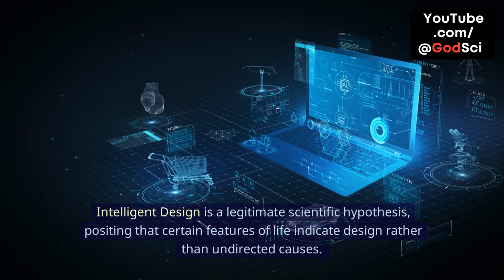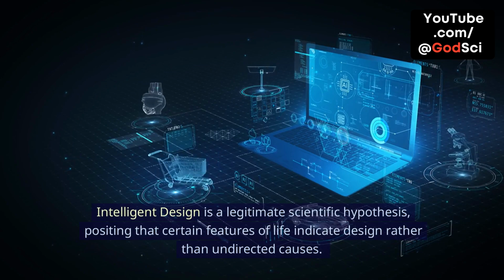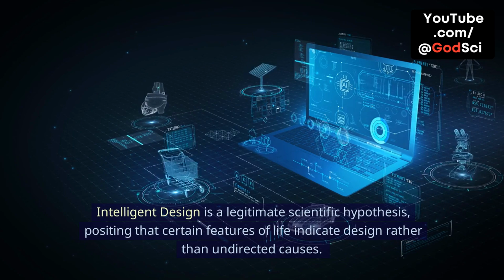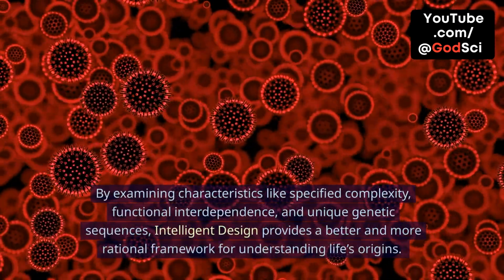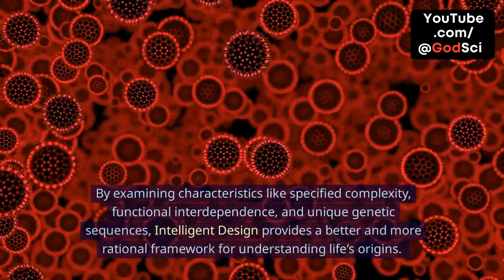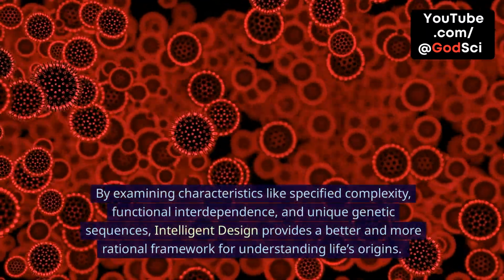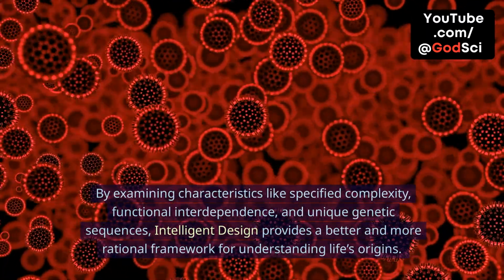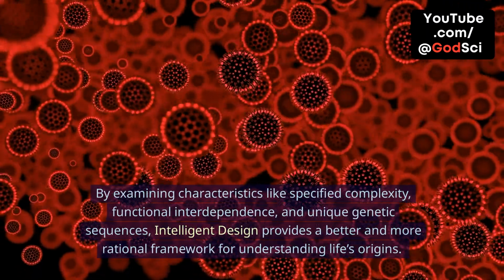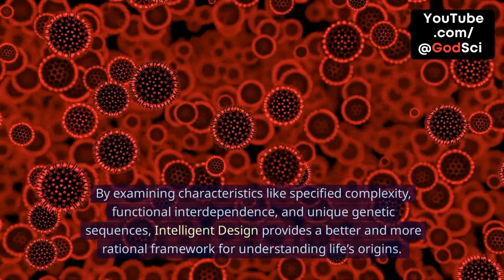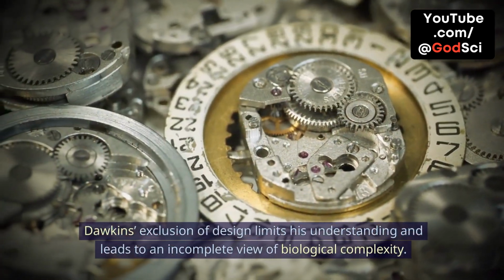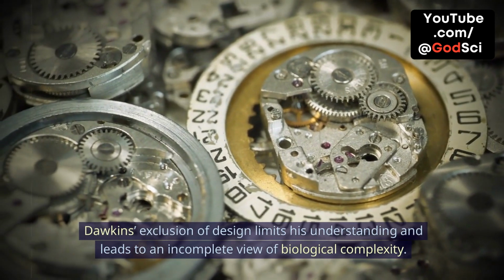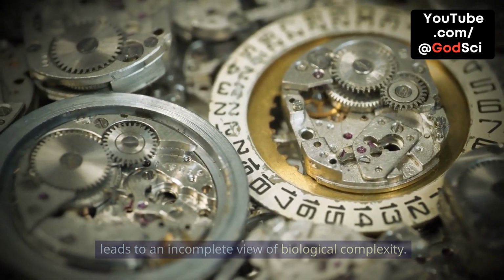Intelligent design is a legitimate scientific hypothesis, positing that certain features of life indicate design rather than undirected causes. By examining characteristics like specified complexity, functional interdependence, and unique genetic sequences, intelligent design provides a better and more rational framework for understanding life's origins. Dawkins' exclusion of design limits his understanding and leads to an incomplete view of biological complexity.